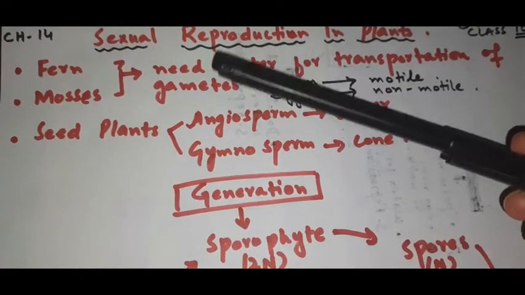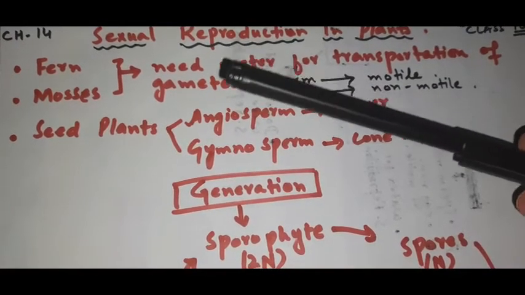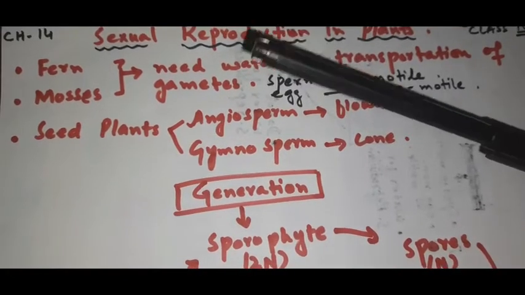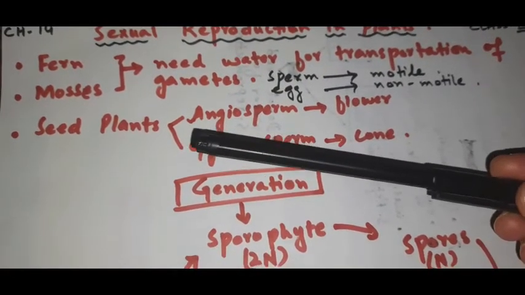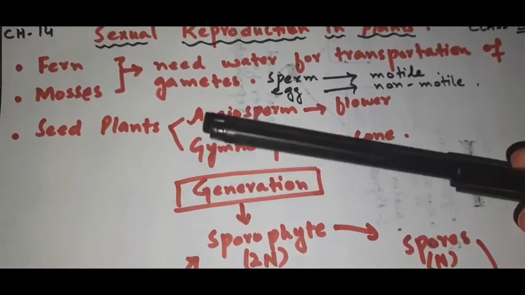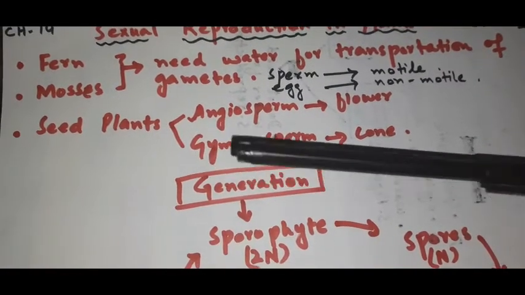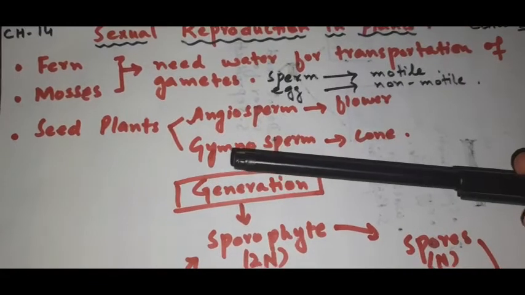The fern and mosses are non-vascular plants. They do not contain a proper vascular system, right? While the seed plants contain the proper vascular system. It means they contain the proper xylem and phloem for the conduction of food and water, right?